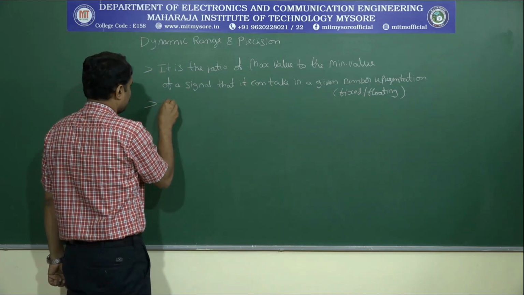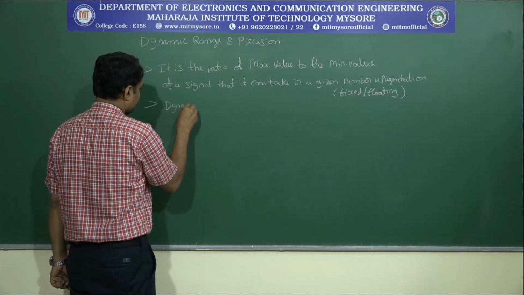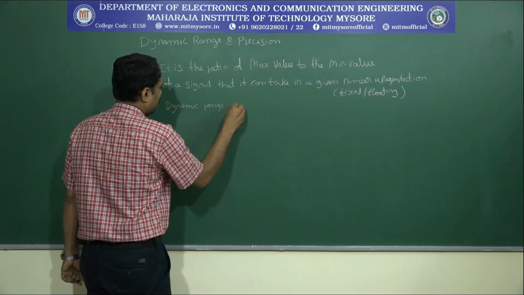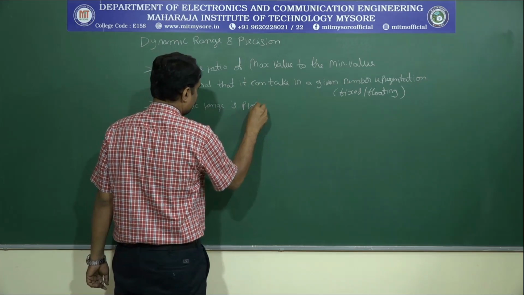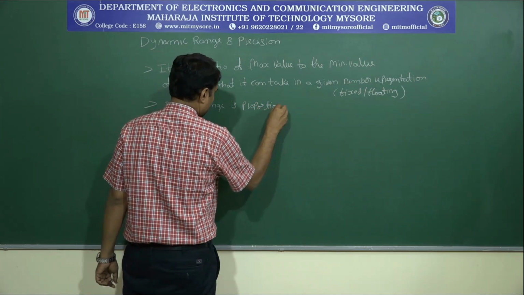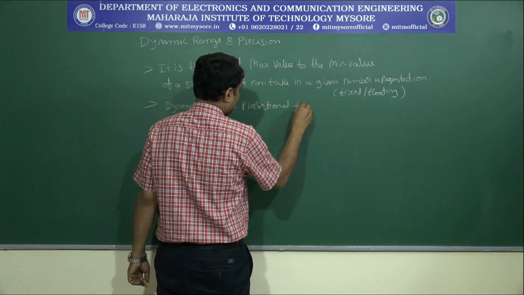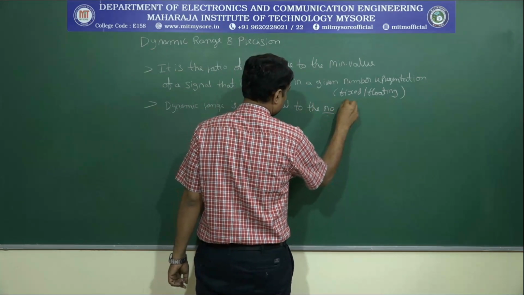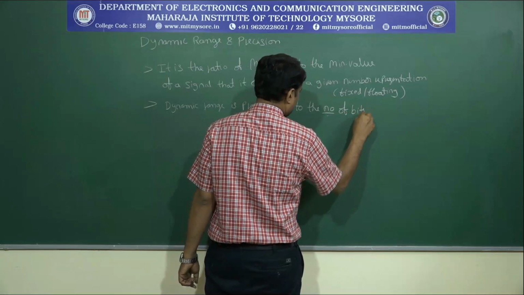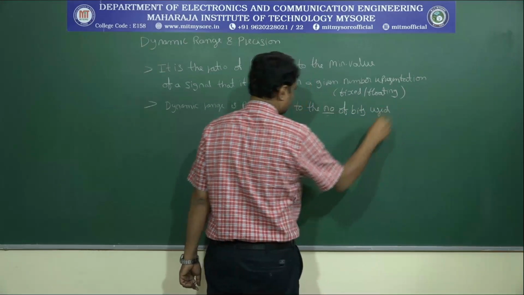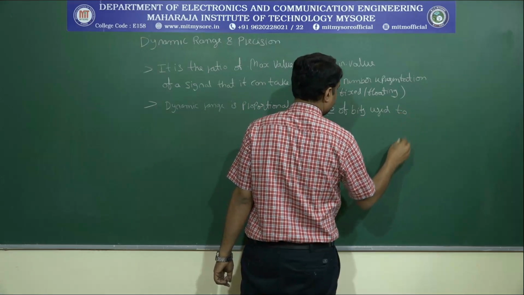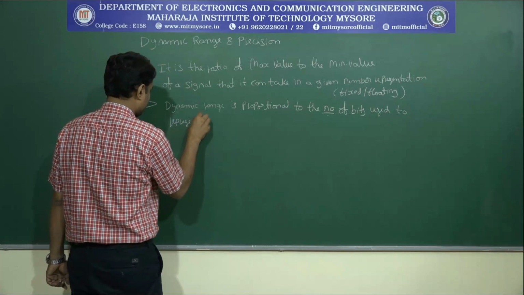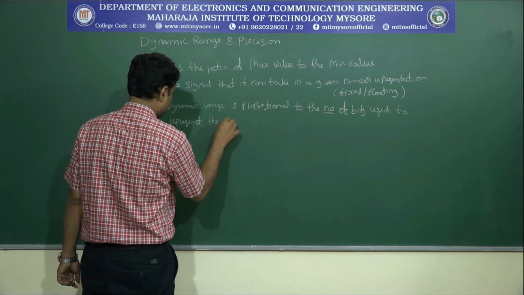Second point, dynamic range is proportional to the number of bits used to represent this signal.